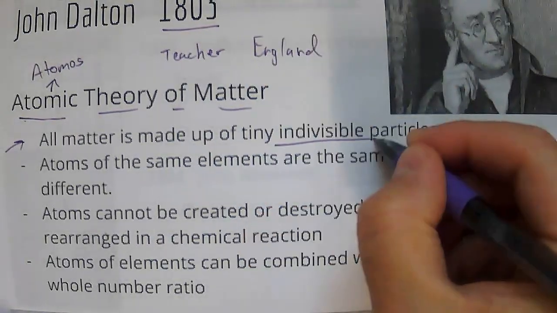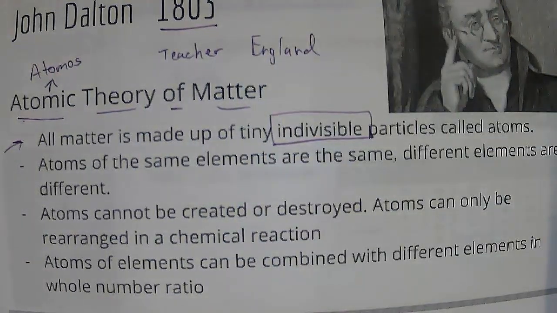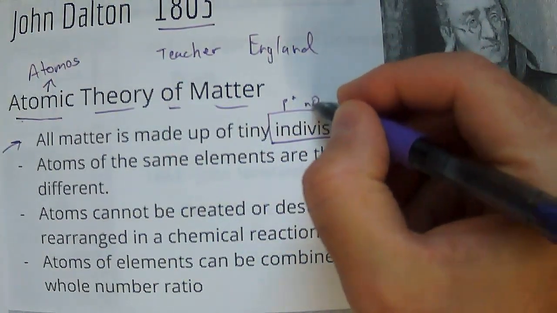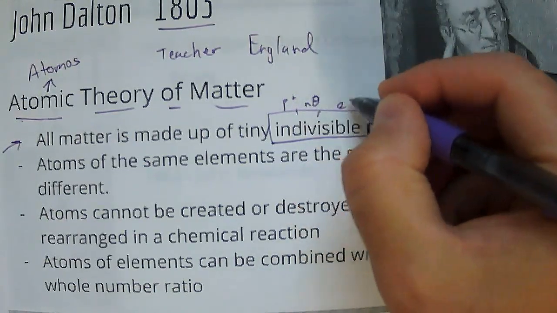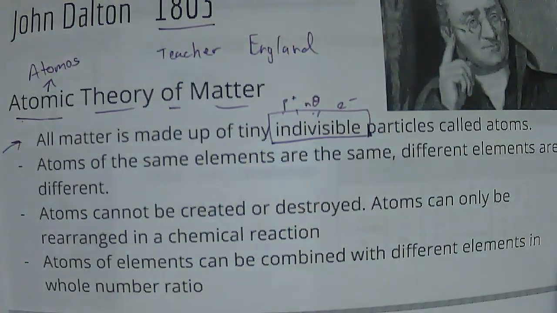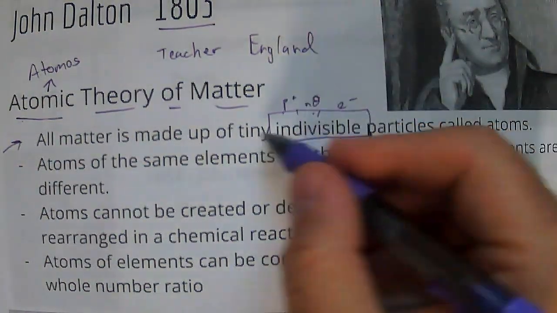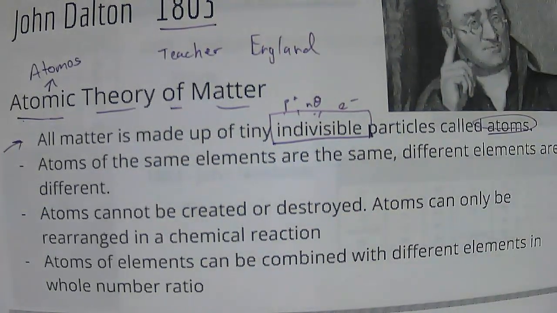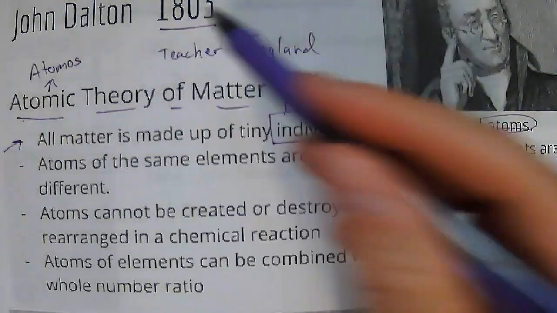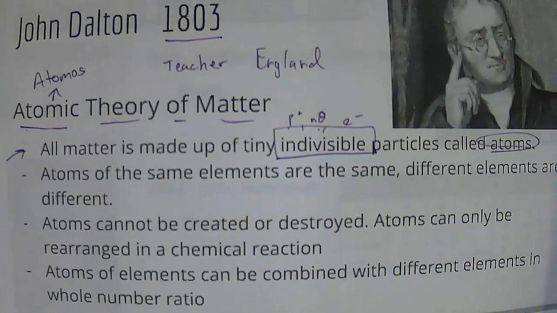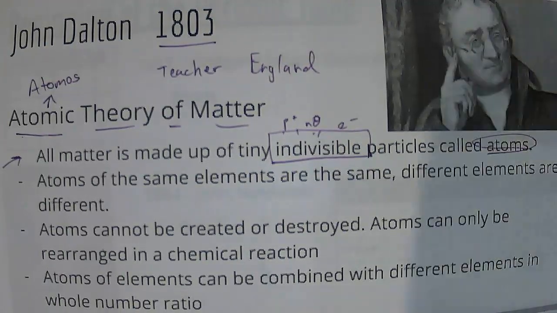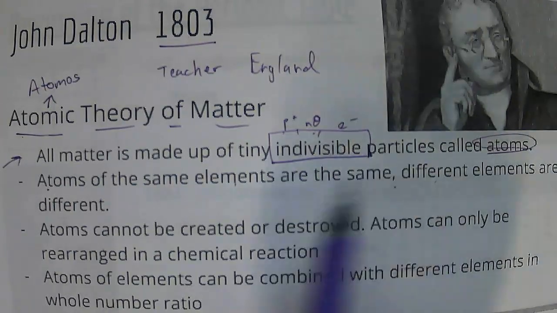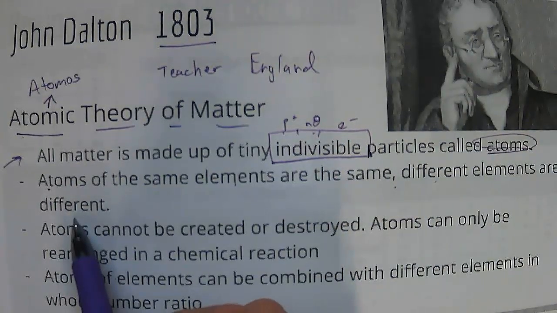Now this particular thing is incorrect. We know now that we can divide atoms into protons, neutrons, and electrons. There's a symbol for each of those. But at this point, we called them atoms, okay? And they were not divisible back 200-some odd years ago, 220 years ago. Okay, and so here the atoms are the same, elements are the same, different elements are different, and so this